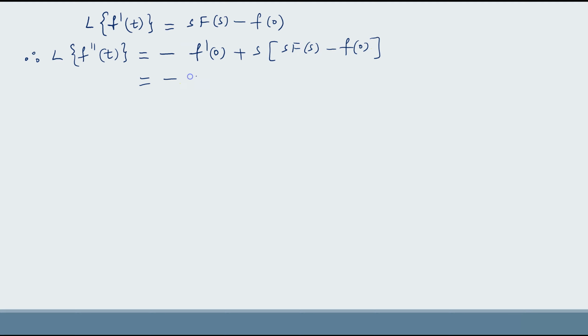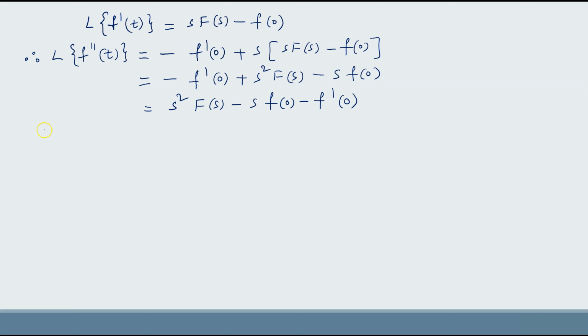Now if you open this bracket, minus f dash of 0 plus s square F of s minus s f of 0, that is s square F of s minus s f of 0 minus f dash of 0. This is Laplace transform of f double dash of t.